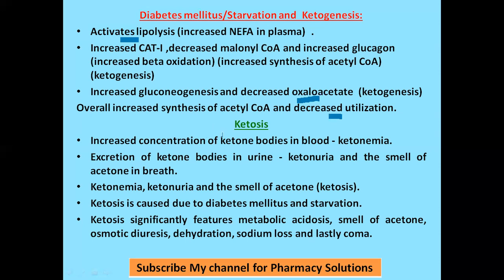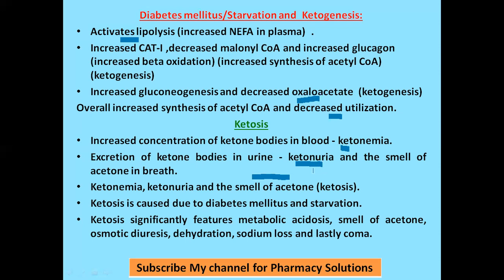Ketosis is a condition, a triad: ketonemia, ketonuria, and smell of acetone. All three together we call ketosis. Ketonemia is increased concentration of ketone bodies in blood. When ketone body concentration increases in blood, ketone bodies are excreted in urine.